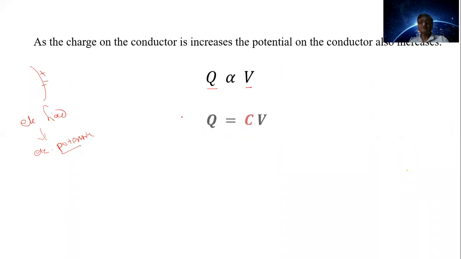Now, we can write here then Q is equal to C V, where C is the constant of proportionality. Then we write here C is equal to Q upon V. C is the capacity, Q charge, and V potential developed on the conductor.